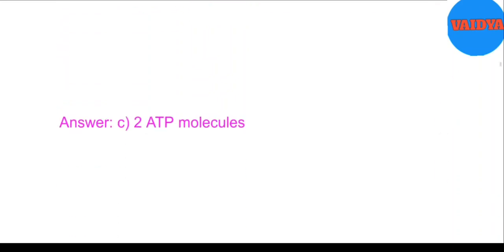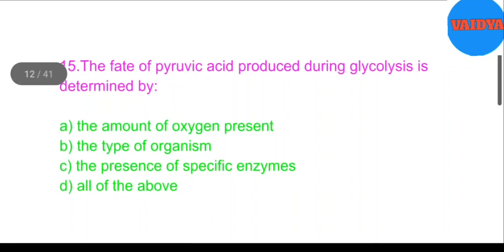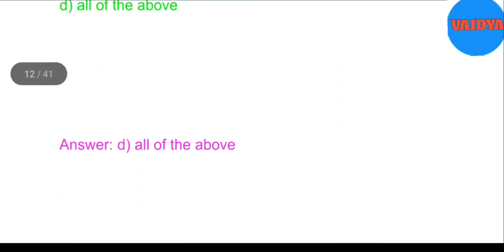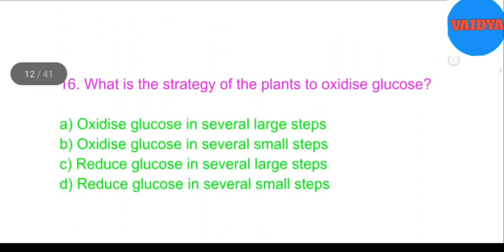15. The fate of pyruvic acid produced during glycolysis is determined by A. The amount of oxygen present, B. The type of organism, C. The presence of specific enzymes, D. All of the above. Answer: D. All of the above.